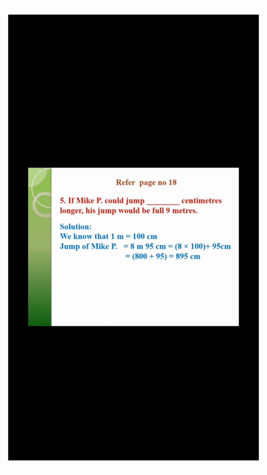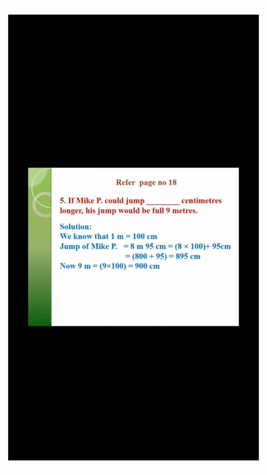Now you can see 8 multiplied by 100. Why have we multiplied 8 by 100? To convert meters into centimeters. That means 8 multiplied by 100 is 800, so 8 meters is 800 centimeters plus 95 centimeters, which is 895 centimeters. So, the jump of Mike P is 895 centimeters.